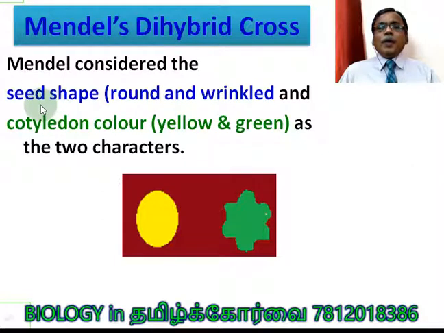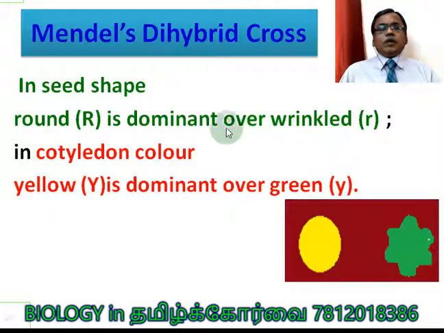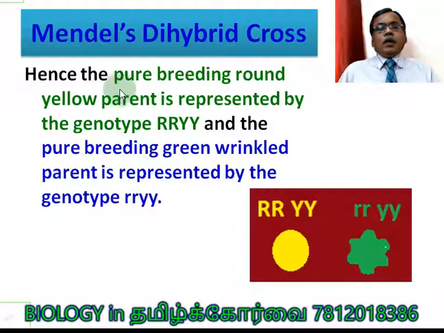Now you should compare the seed shape character with a gene and the two traits or two variations with alleles. Capital R, small r. Capital Y, small y. Likewise. So in which way are we giving capital R? Because round is dominant, the first letter is capital R. Here it becomes a small letter. Yellow is dominant over green. Hence, the pure breeding round yellow parent is represented by